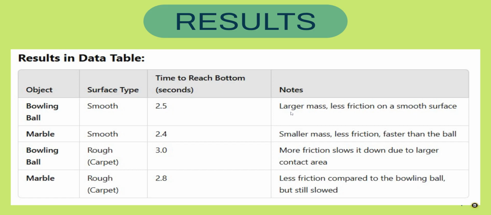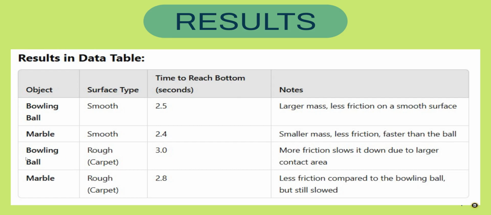Some notes were that there was a larger mass, there was less friction on the smooth surface. For the marble, we have that it was a smooth surface. It took 2.4 seconds, so just a very, very slight bit less. It had smaller mass, less friction, and it traveled just a bit faster than the ball.